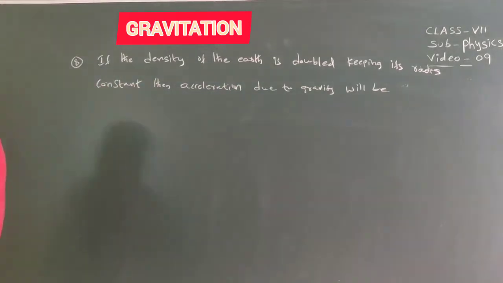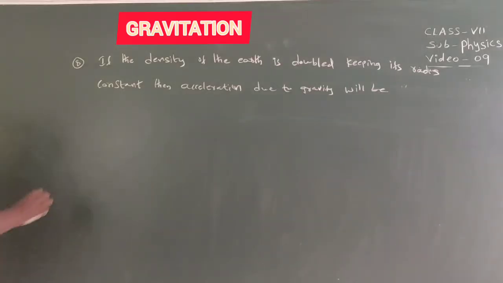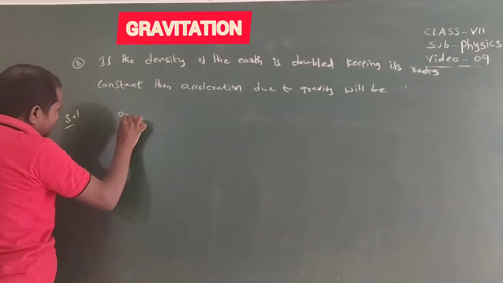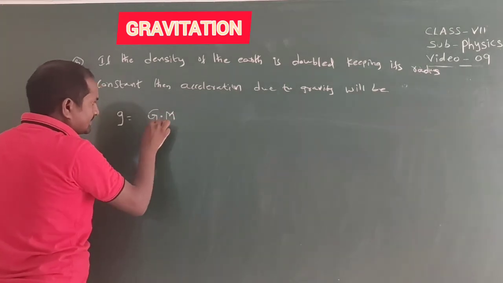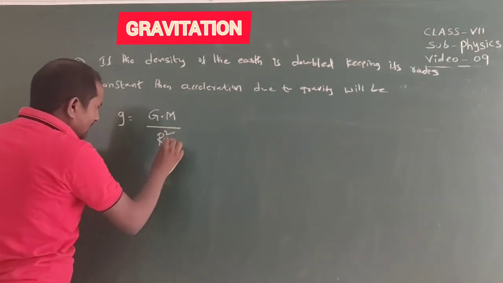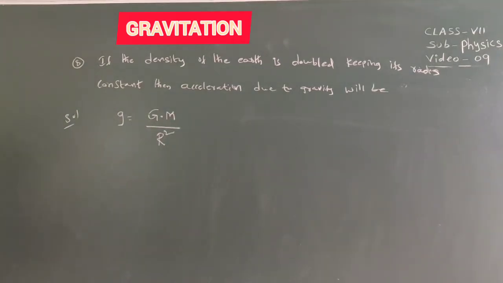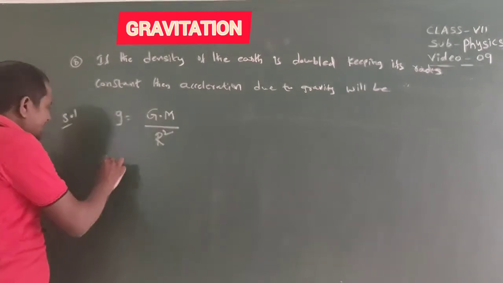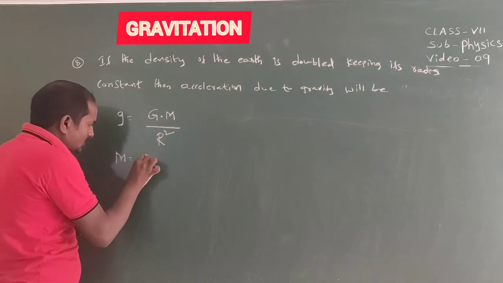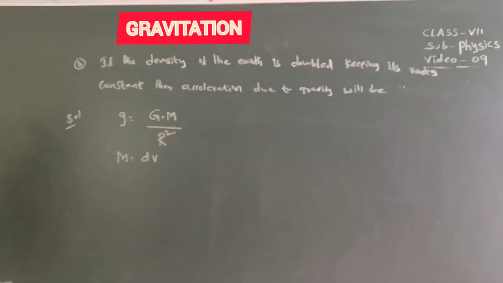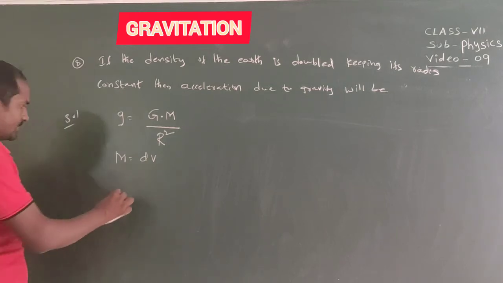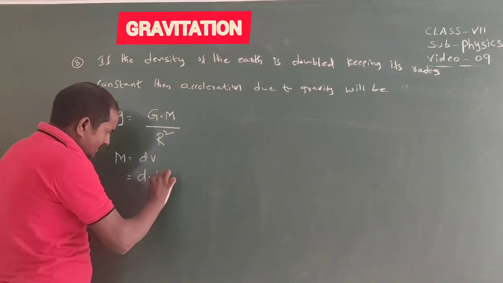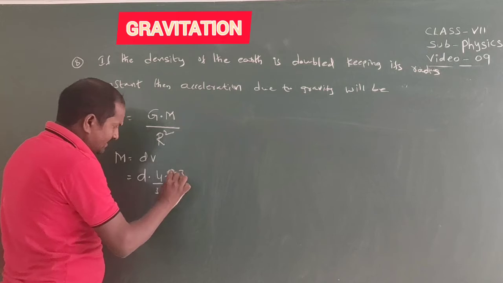So we know that the relation between small g and capital G: small g, acceleration due to gravity, equal to G into capital M, mass of the earth, by radius of the earth, that is R square. But we know that mass equal to density into volume. So volume of the sphere equal to 4 by 3 into pi r cube.